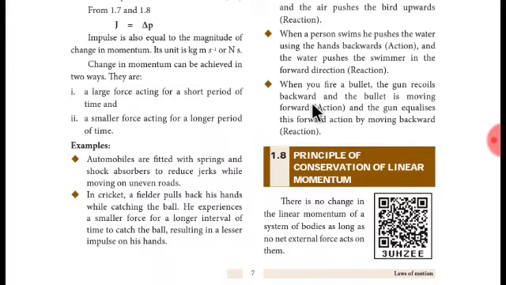Third one, when you fire a bullet, yeah, this is a good example. When you fire a bullet from a gun, the gun recoils backwards, and the bullet is moving forward, and the gun equalizes this forward action by moving backward. See, what is recoiling? First of all, recoiling is nothing but the backward motion of the gun after shooting.